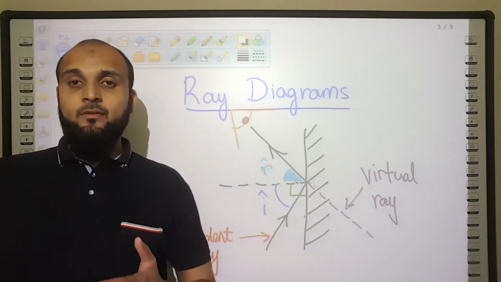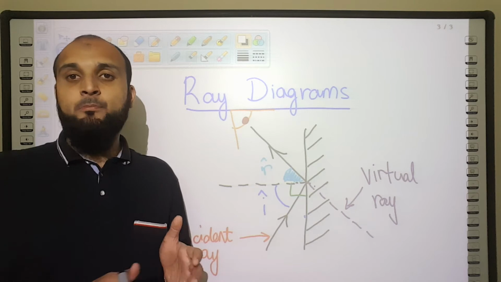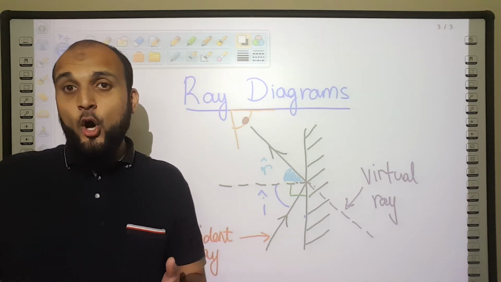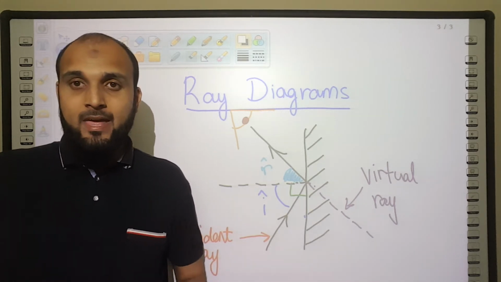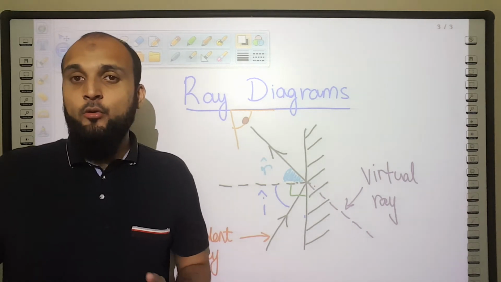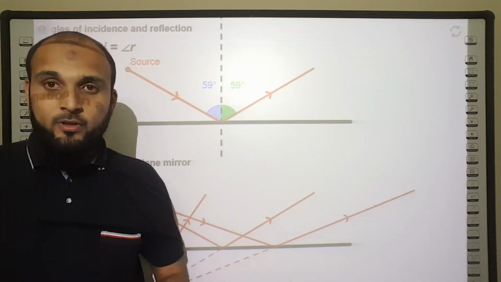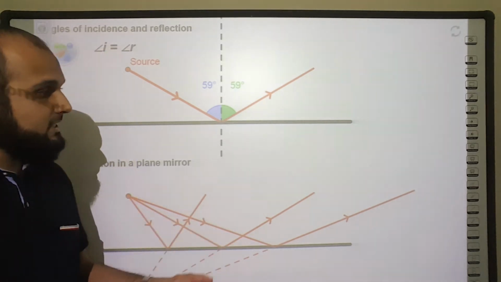Virtual rays are rays of light that cannot be projected onto a screen. They cannot be captured on a film. They cannot be captured on camera. They're not really there. So let's explore these ideas a bit further using a simulator.